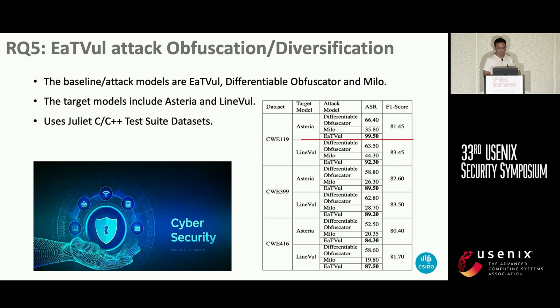Similarly, we can see that our proposed EaTVul outperforms both the obfuscator models and the other models in terms of victim models. In this table, the F1 score represents the performance of the victim model before the attack. So a high F1 score indicates that all the victim models performed well before attack, and we can see EaTVul still achieved a very high attack success rate with more than 84% in all cases.